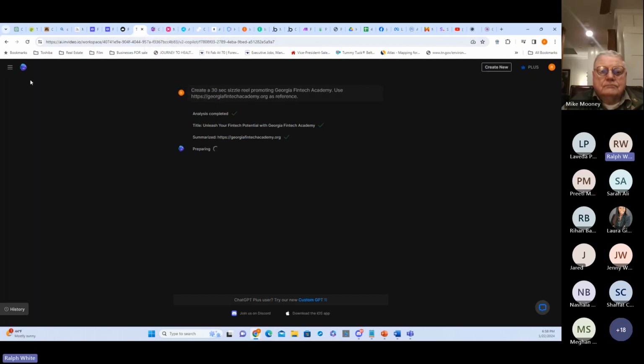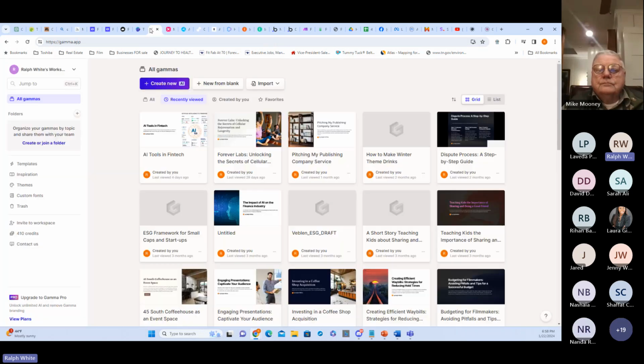Yeah, exactly. So what I'll do for a second here, I'll go to the next thing while it's preparing. It's going to ask me to do one more thing, so I'll come back right after this next one. But while that's generating, I'm going to go to another one that is really cool. This one is called Gamma. I actually used Gamma, as you can see, to start up my presentation for tonight. I use it to start up lots of presentations that I'm going to make. It gets my ideas already going.